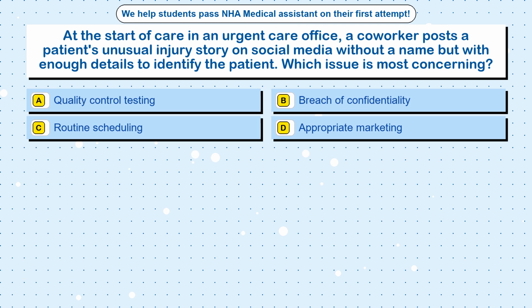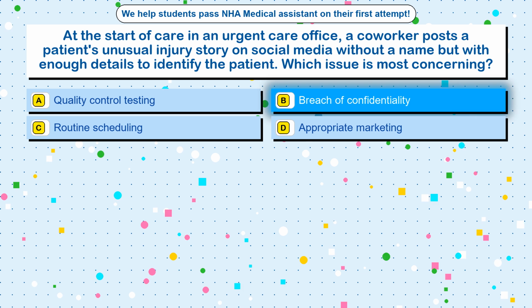Question 2. At the start of care in an urgent care office, a coworker posts a patient's unusual injury story on social media without a name but with enough details to identify the patient. Which issue is most concerning? Option A. Quality control testing. Option B. Breach of confidentiality. Option C. Routine scheduling. Option D. Appropriate marketing. The correct answer is option B.